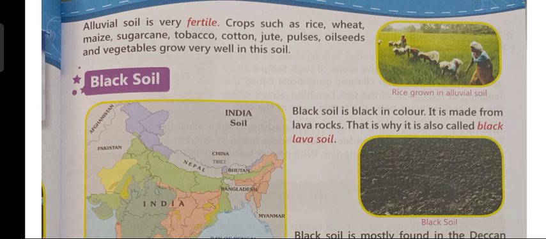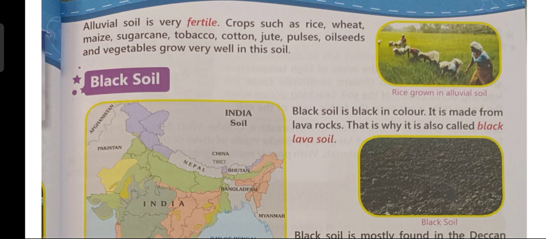Now, these fine particles are deposited in the river valleys and in the flood plains. So, when these rivers move forward, they deposit these particles in their courses.